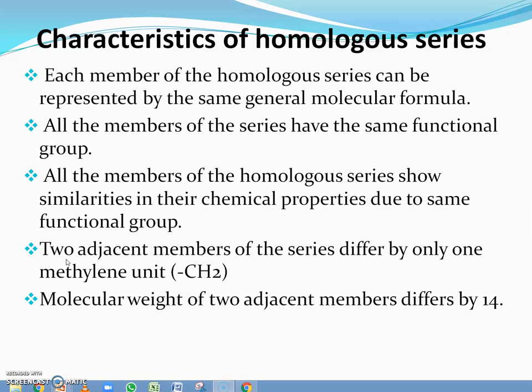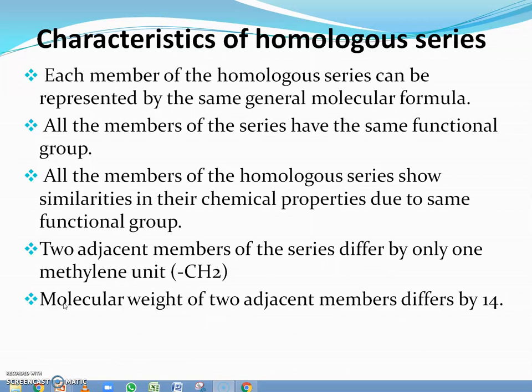For example, we will take two adjacent members of the alkane series, methane and ethane. Methane has molecular formula CH4 and ethane has molecular formula C2H6. These two adjacent members differ by a CH2 unit. The next property is that the molecular weight of two adjacent members differs by 14.